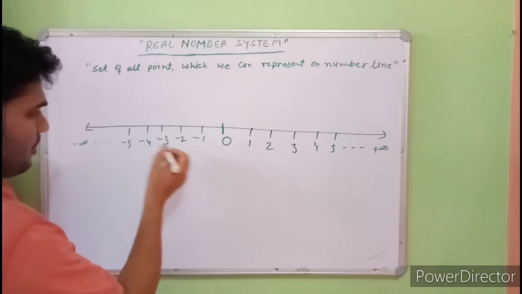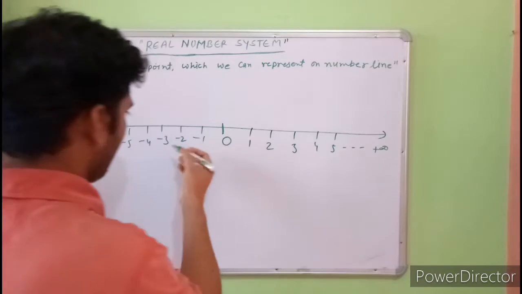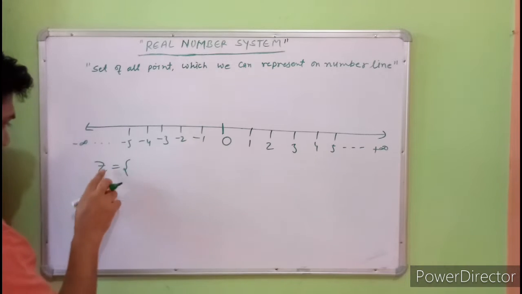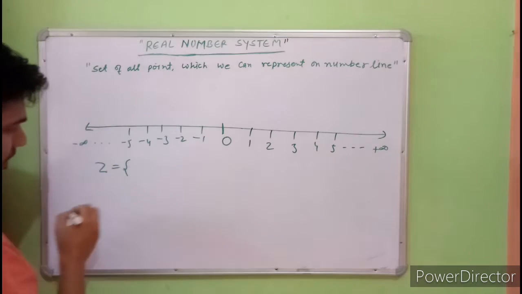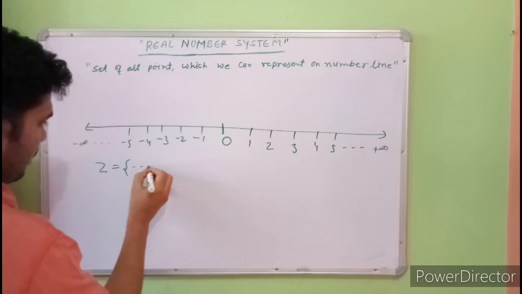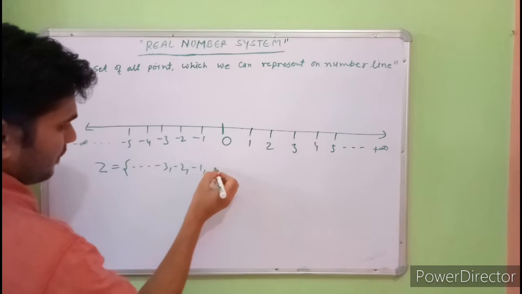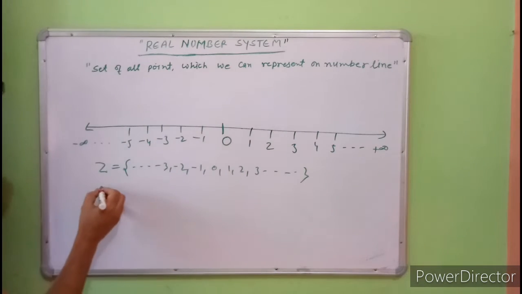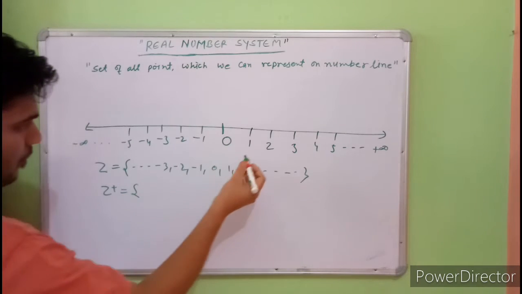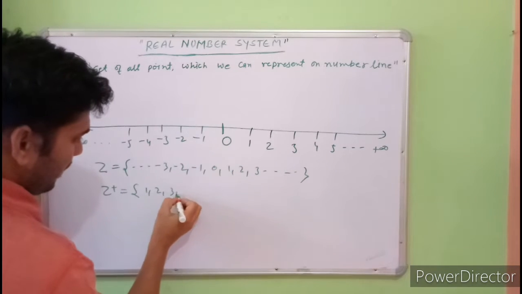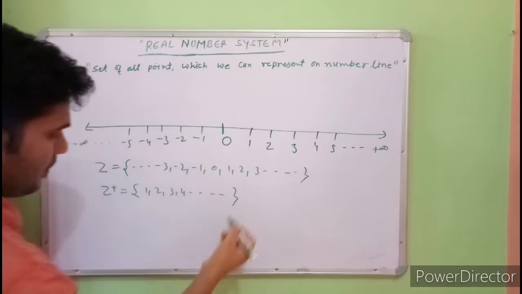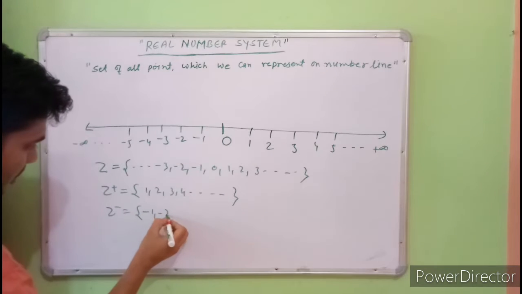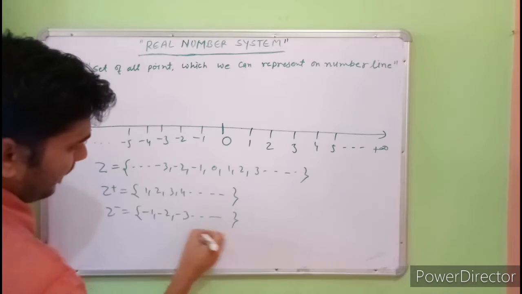These numbers are integers: 1, 2, 3, negative numbers, 0, all are integers. We can write them in the form of a set. The set of integers is -3, -2, -1, 0, 1, 2, 3 and so on. Among integers, some are positive integers: 1, 2, 3, 4 up to infinity. Some are negative integers: -1, -2, -3 and so on to infinity.